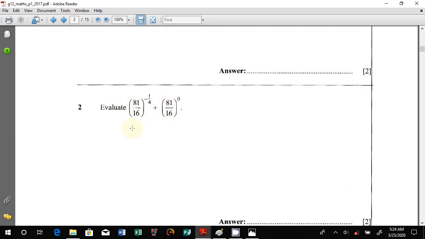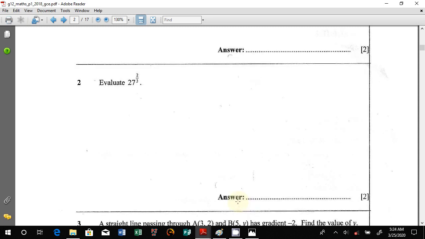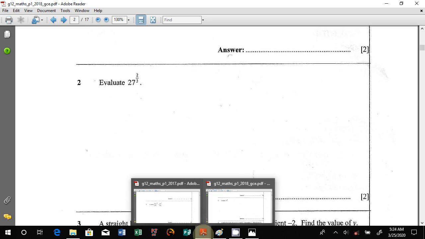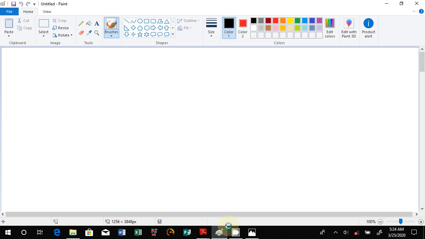which came in one paper in the year 2017, and this is Zambia. The other question is here. Now such questions, we really just have to make sure that we don't miss marks in the exam. So this will help you, it will help us, and hence we start the topic of indices.